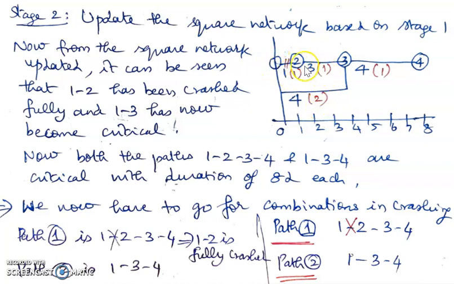It is 1 plus 3 plus 4, 8 days along this path, and similarly this parallel path has also become critical. So 1, 3, 4 is critical. So we have two paths basically, 1, 2, 3, 4 and 1, 3, 4, as has been shown here. Now 1, 2, 3, 4 and 1, 3, 4 are the parallel paths, of which activity 1, 2 has consumed all its crashing possibility. Okay. So we'll stop here.